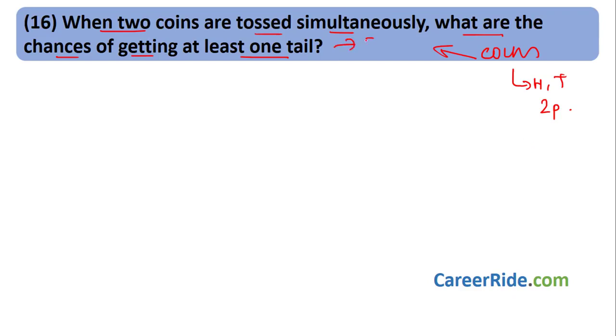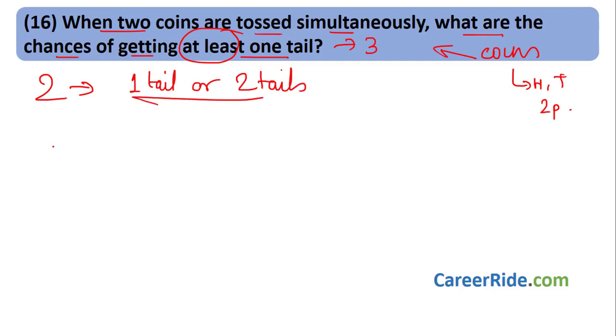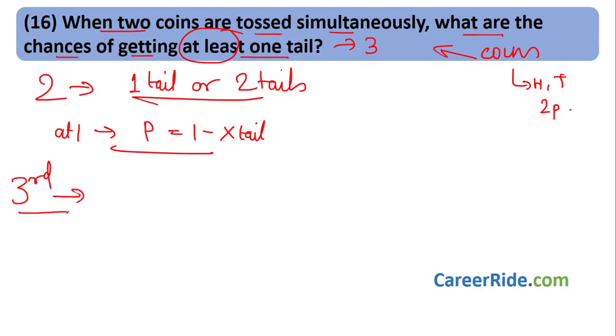Now there are three ways to solve this sum. What is one way? We want at least one tail. That means when two coins are tossed, there can be one tail, or there can be two tails, right? Now this you can solve it this way, or probability of getting at least one tail is nothing but 1 minus probability of getting no tail. This is the second way to solve it. What is the third way? It is the easiest way, and by common sense and logic, without using any formulas, we can solve it.